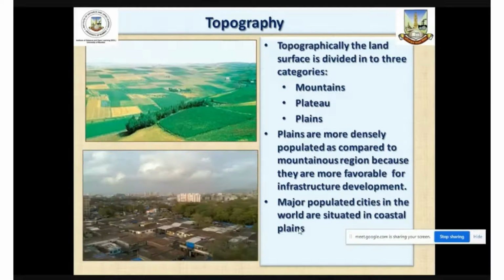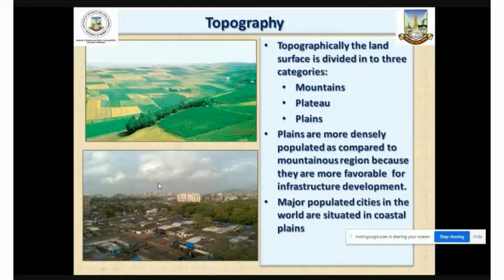And if you look at these pictures, you will find that the plain areas are most favorable for agricultural production. In fact, if we take the example of the northern Indian plains, which is the Gangetic plain, in the Ganga river catchment area, we find that this area is very important for agricultural production, like Uttar Pradesh, Bihar, and other states in the Gangetic plain.